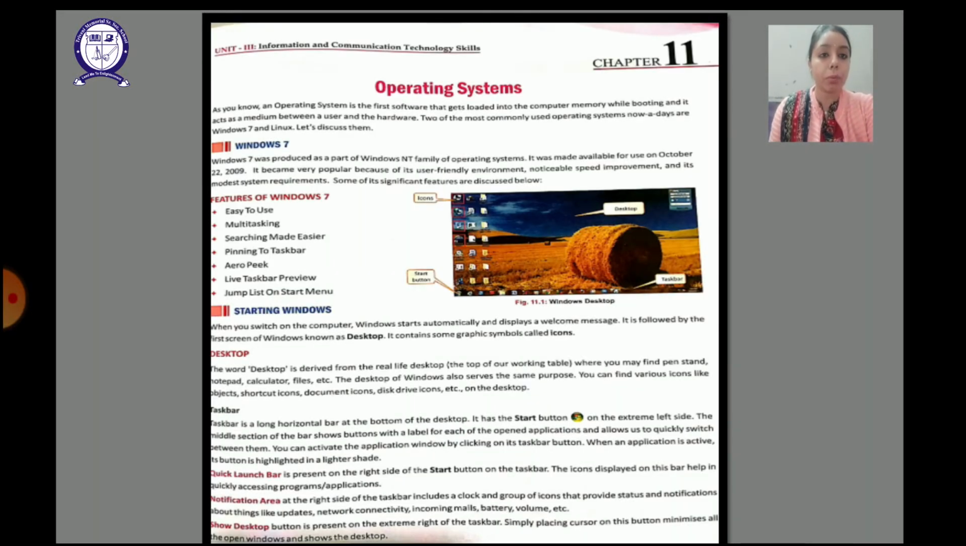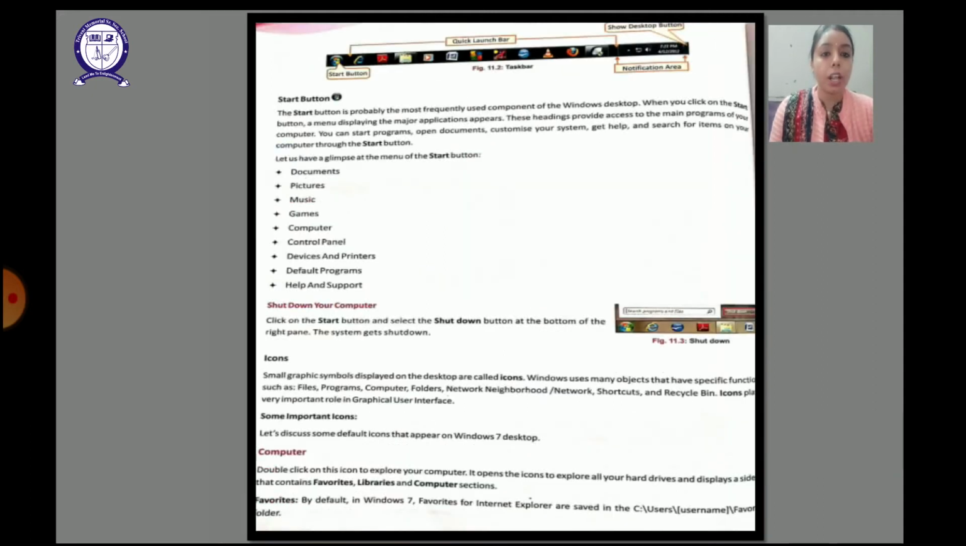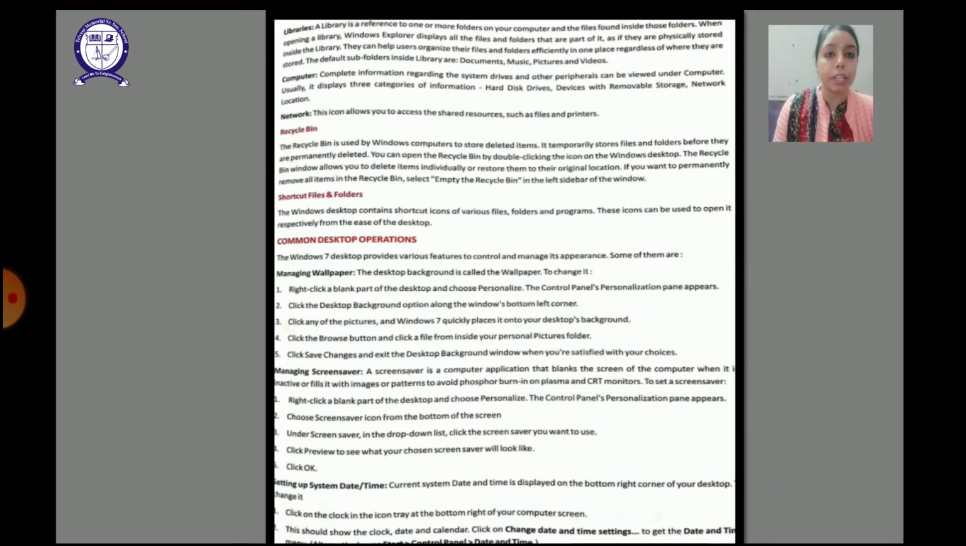First we have the computer icon, which is in the shape of a computer, and it is a very important icon. If you click on that one, it will show you all the hard drives, local disk C, D, whatever is there in your computer. And it has a favorite section for the favorites page. It is in the Internet Explorer. Then we have the libraries section. It is a reference to one or more folders on your computer and files or folders inside those folders. With the help of the libraries, we are able to organize our files and folders much more efficiently, right?